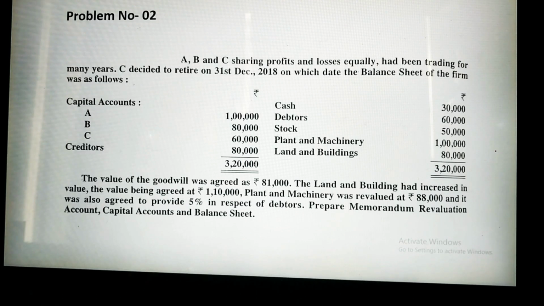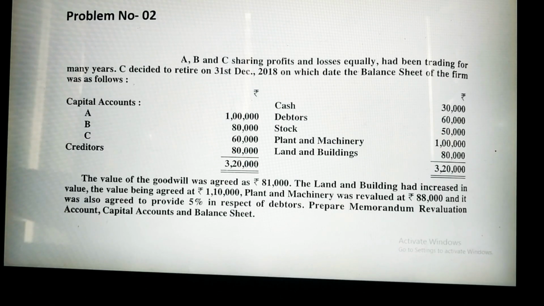It is also given as additional information that the value of the goodwill was agreed at rupees 81,000. The land and building had increased in value, the value being agreed at 1,10,000. Plant and machinery was revalued at rupees 88,000, and it was also agreed to provide 5% in respect of debtors. Prepare memorandum revaluation account, capital account, and balance sheet.